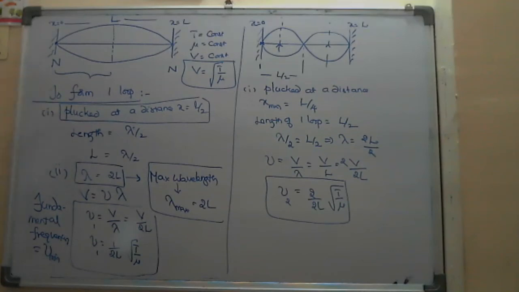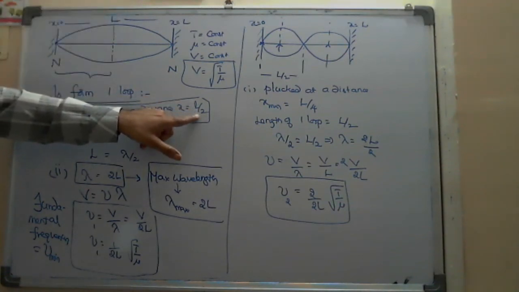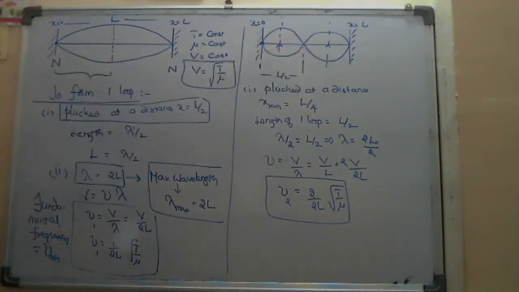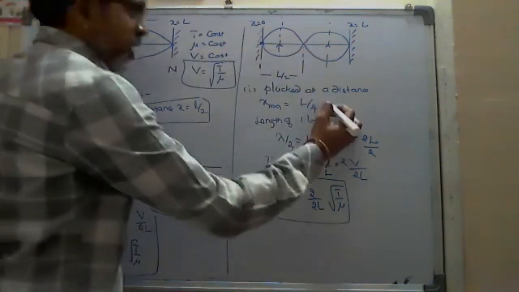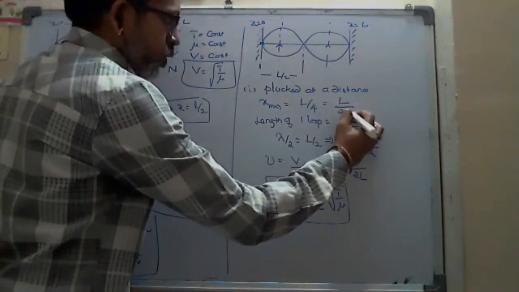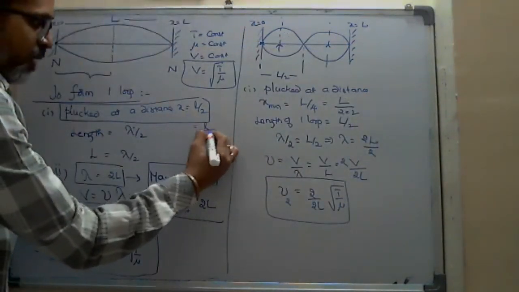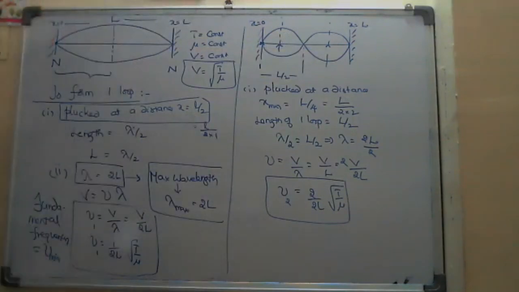I think you observe one logic to write the next frequencies. For one loop, I got L by 2, and for two loops, I got L by 4. It appears like L by 2 into 2, whereas for one loop, it appears like L by 2 into 1.